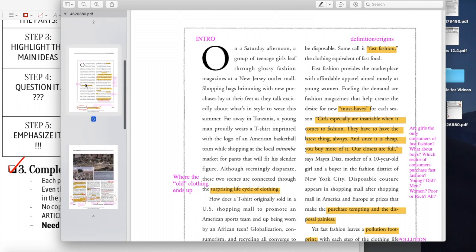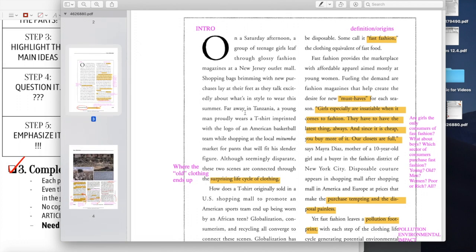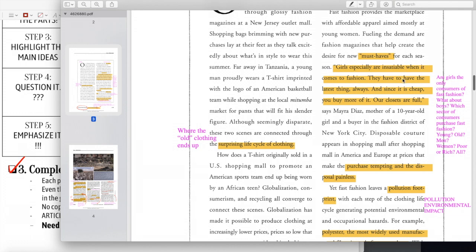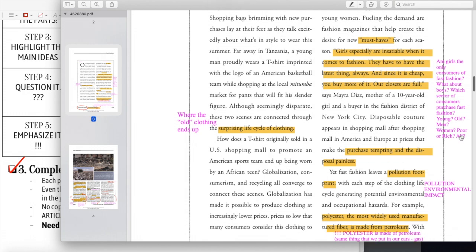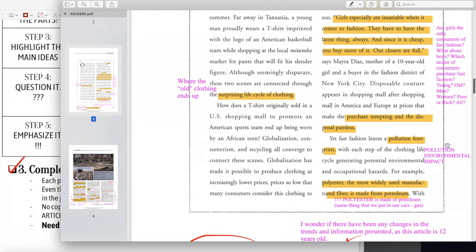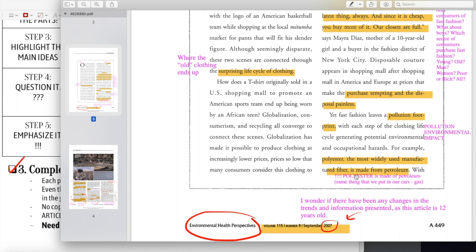So here you can see I wrote out that this part is the introduction, and then in another part I wrote out definition and origin where they talked about fast fashion. Here you can see in the margins, I saw something where it said that girls especially are insatiable when it comes to fashion. They have to have the latest thing, and so on. So then I asked, wait, are these just girls? Are other groups also consumers of fast fashion? What about boys? What about men and women? What about the poor or the rich? Who impacts fast fashion? Who buys the most fast fashion? Because I feel like that oversimplified it. So I wanted to look into that a little bit more.